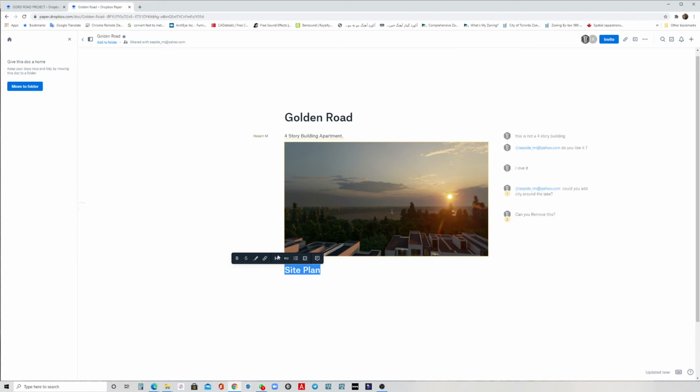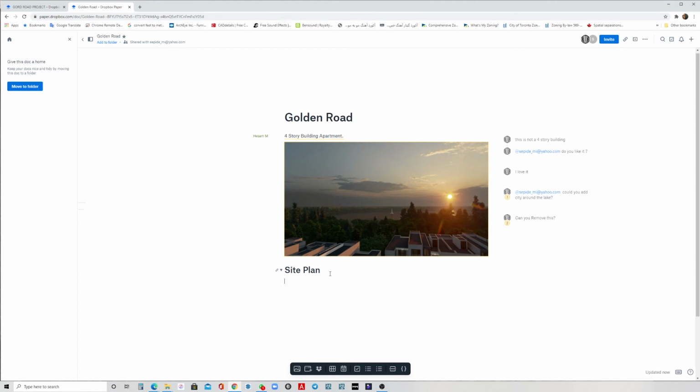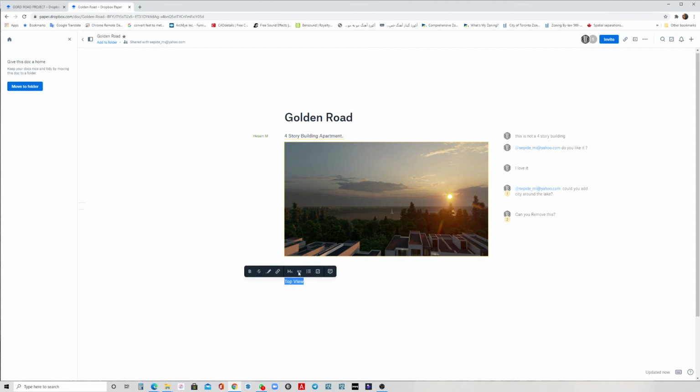If you make it as a large header, okay, now you can come down, and this is, what can I say, top view, for example, and you can make it as a medium header. What it helps us is that when you put it like this here, it will give you something here. As you see now, there's a tree line here that can help you to navigate much faster.